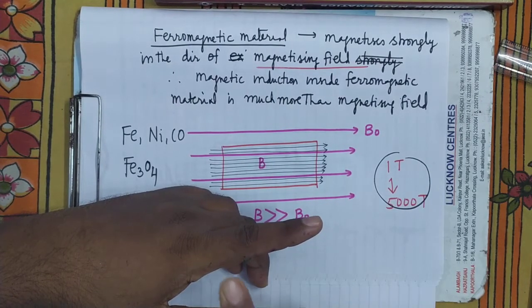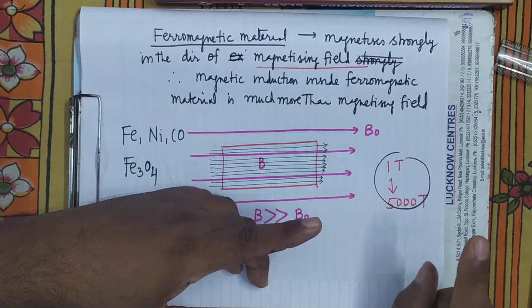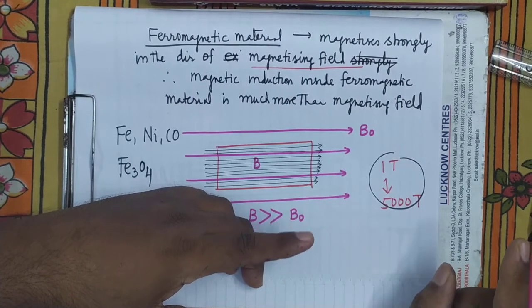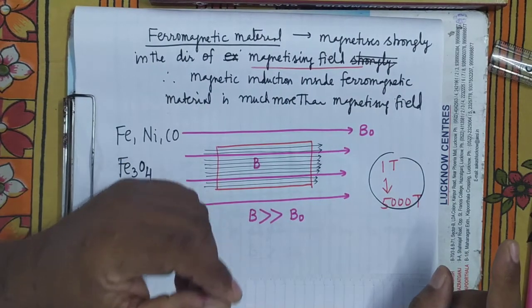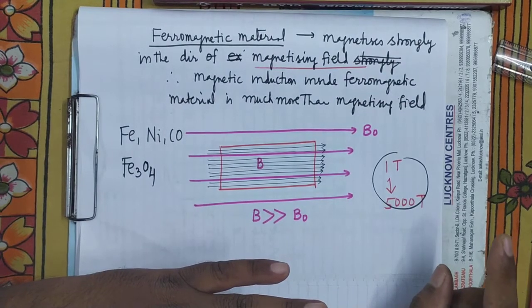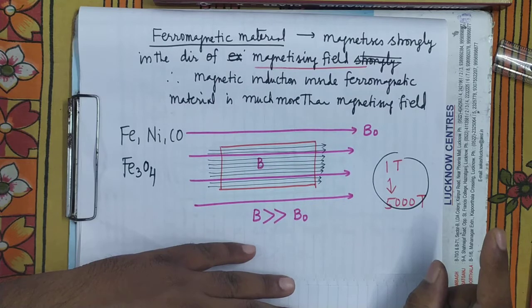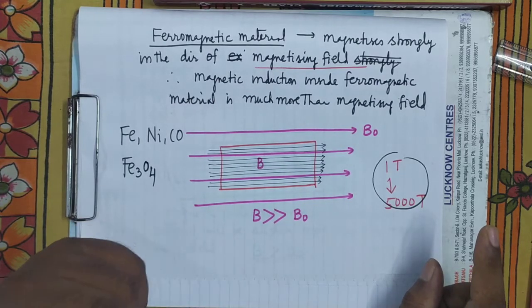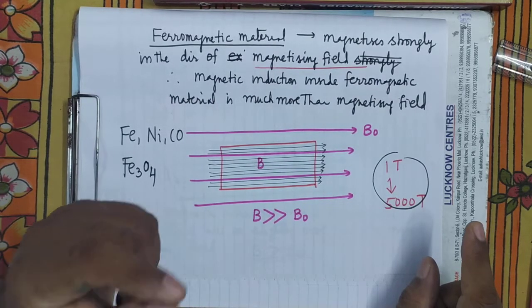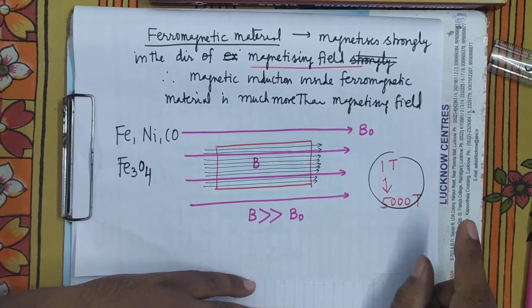Those atoms which have an equal number of electrons spinning in opposite directions will have no net magnetism. While those atoms in which an unequal number of electrons are spinning in opposite directions will have a net magnetism. Such atoms will be atomic dipoles.